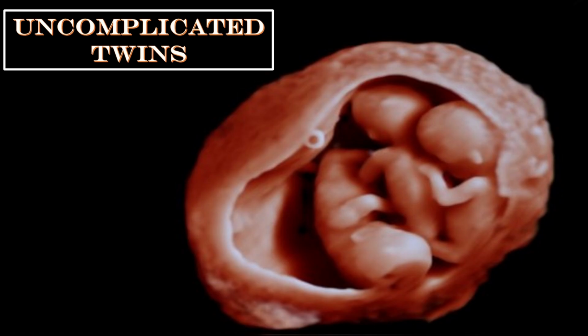Now, explain to the woman with an uncomplicated twin pregnancy that for a woman giving birth after 32 weeks, more than a third of the women who plan a vaginal birth go on to have a cesarean section. Almost all women who plan a cesarean section do have one, but a few women have a vaginal birth before cesarean section can be carried out. A small number of the women who plan a vaginal birth will need an emergency cesarean section to deliver the second twin after vaginal birth of the first twin.